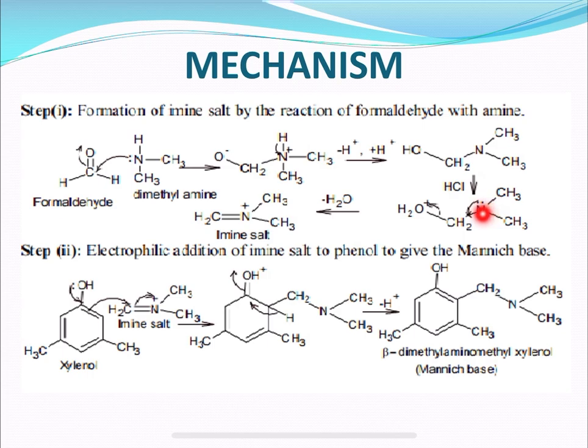This is because the lone pair of electrons present on the nitrogen forms CH2 double bond N(CH3)2, and this takes up a positive charge since it has formed a double bond here. So, here nitrogen will have a deficiency, that takes up a positive charge, and the product which is obtained is called an imine salt.